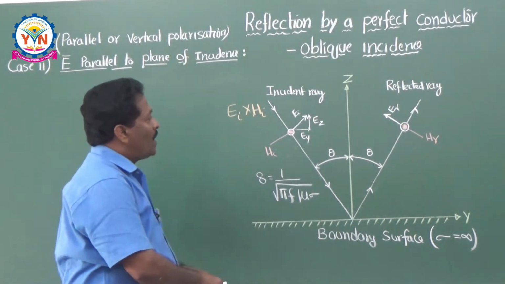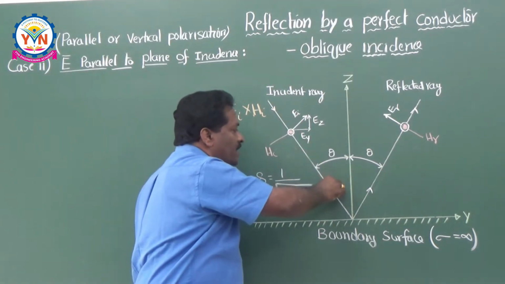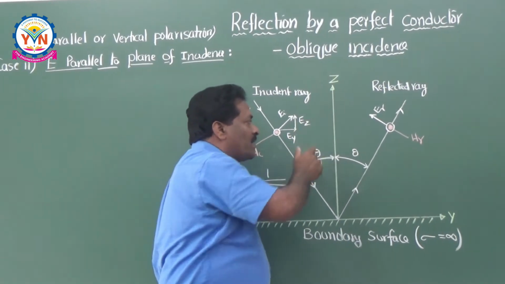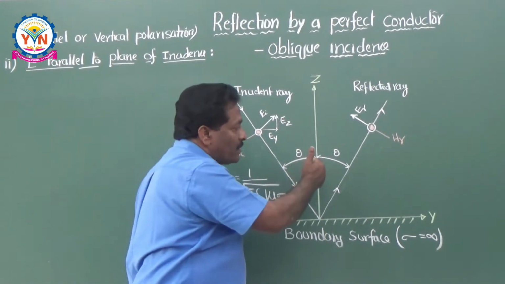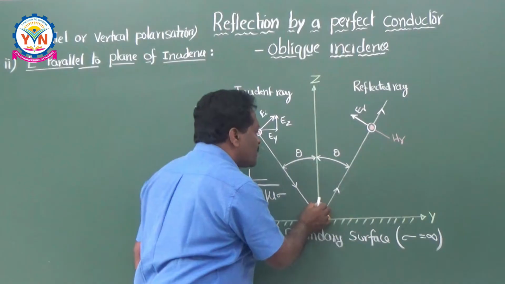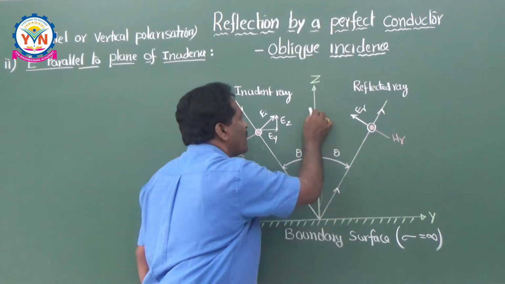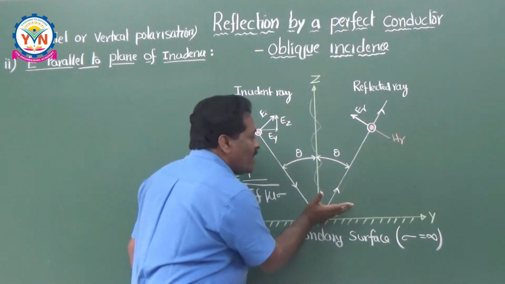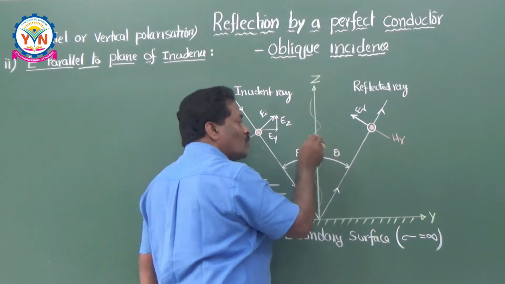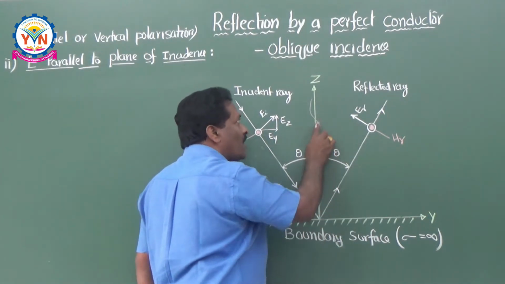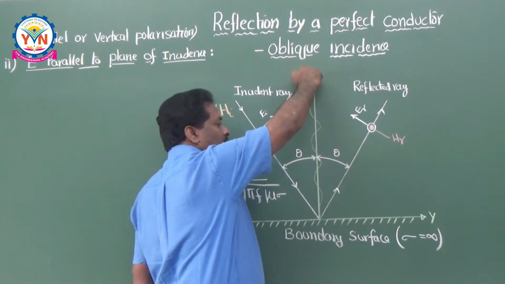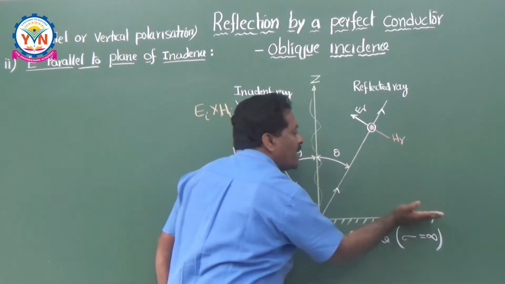Now I would like to write the wave equations for this incident ray as well as the reflected ray. The conclusion is that, after working through the equations, we can conclude there will be a standing wave distribution along this z direction as usual, and a traveling wave in the direction of y. Let us write the mathematical equations to prove that there is a standing wave distribution along the z axis, meaning nothing is transported along the z axis. The wave only propagates in the y direction.